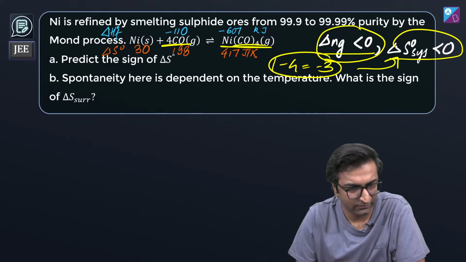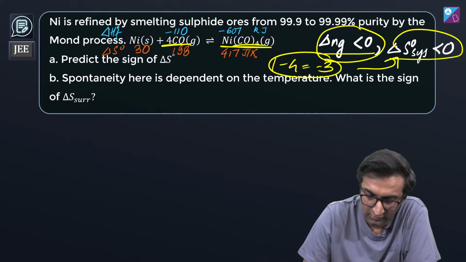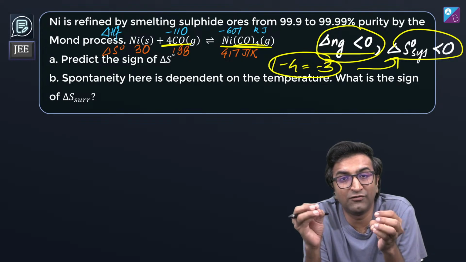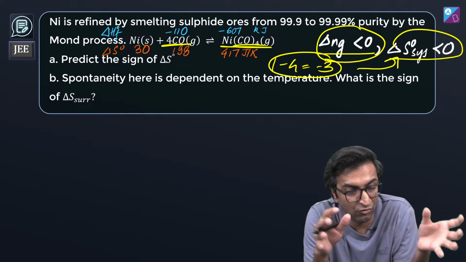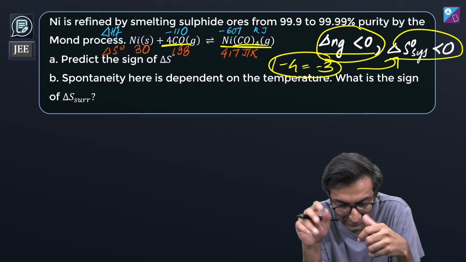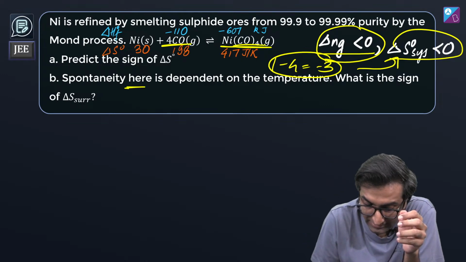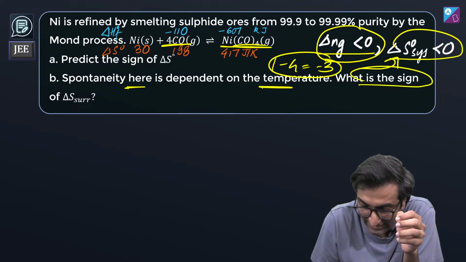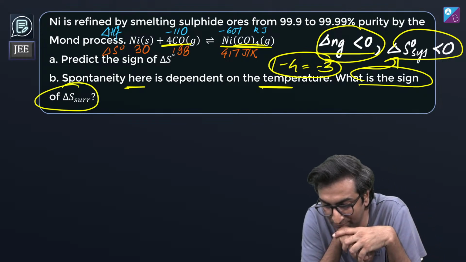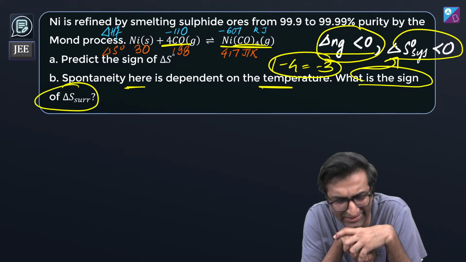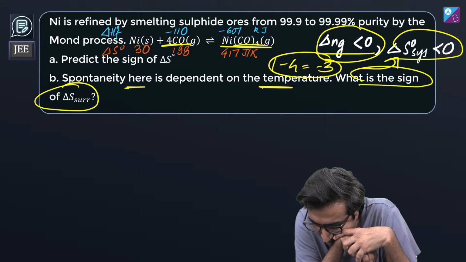Done. Siddhi says when the number of moles of gases is decreasing, entropy will decrease. Predict the sign of delta S. Now spontaneity is dependent on temperature. What is the sign of delta S surrounding? What do we do here? If delta S system is less than 0, okay.